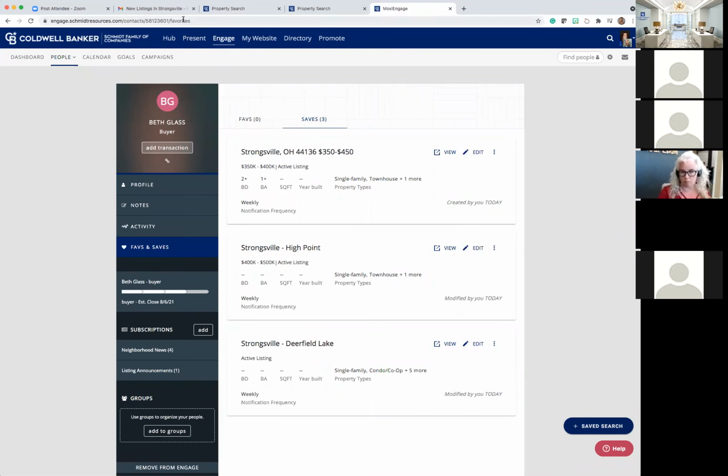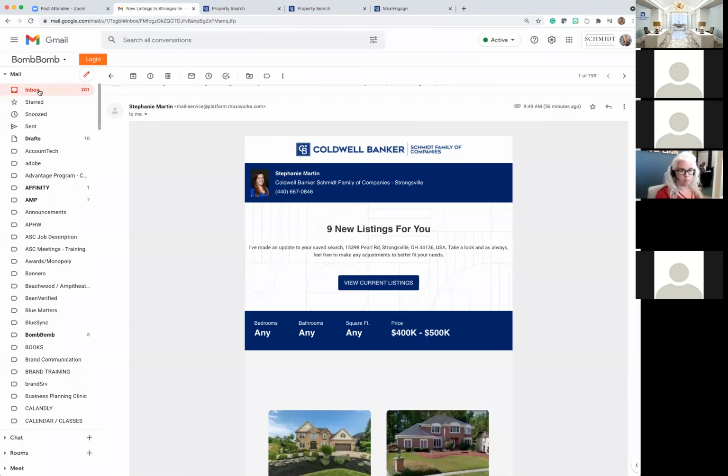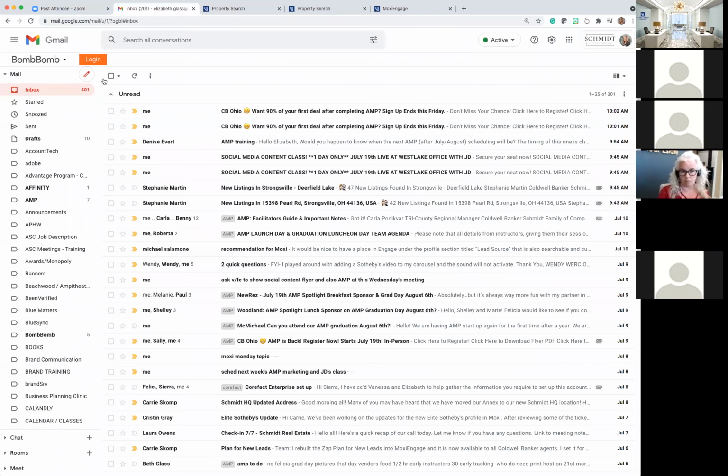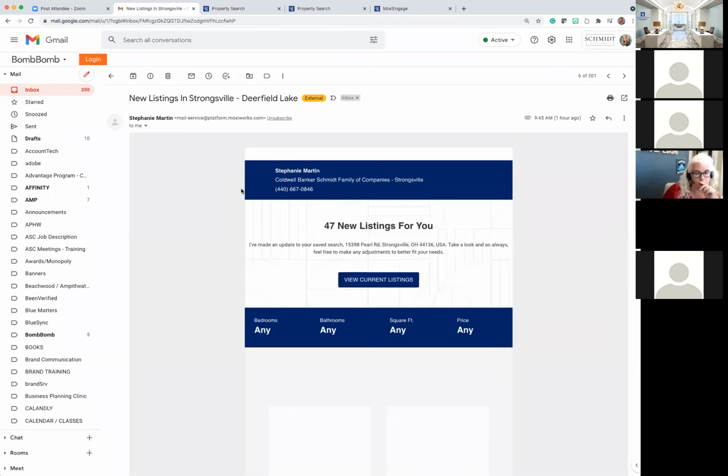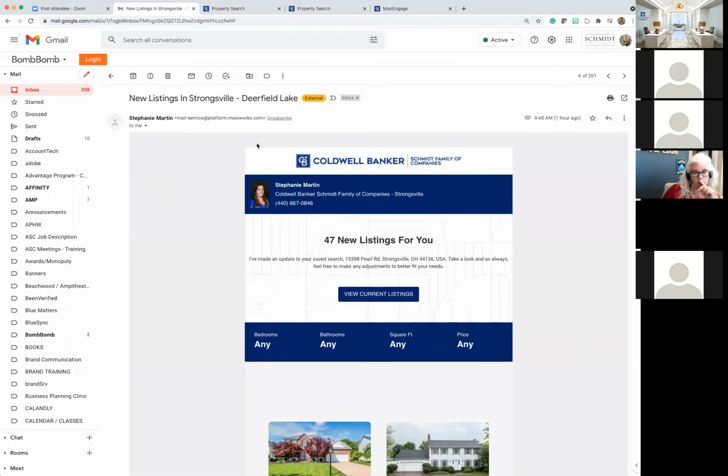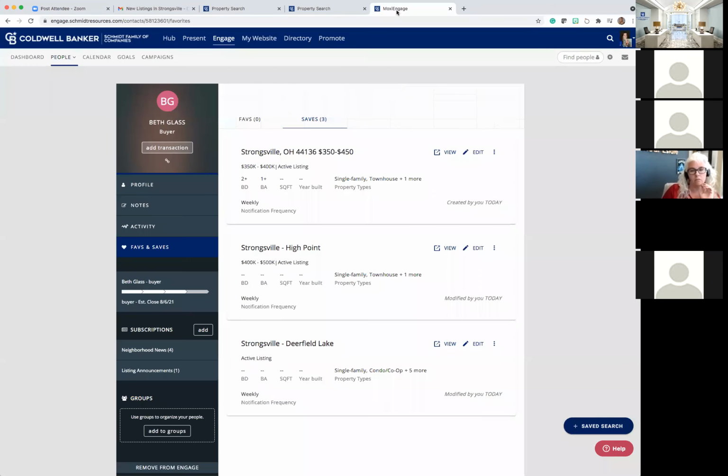And within seconds, if I were to go to my email at this point, that search is now going to be in here in a matter of, it could be 30 seconds, sometimes it's 10 minutes, but it's usually very, very quick. And it's gonna look just like this, where it's gonna say new listings. So it's very clear, and they're going to be able to open it up and click right into it in the exact same fashion you just watched me do 1 minute ago.